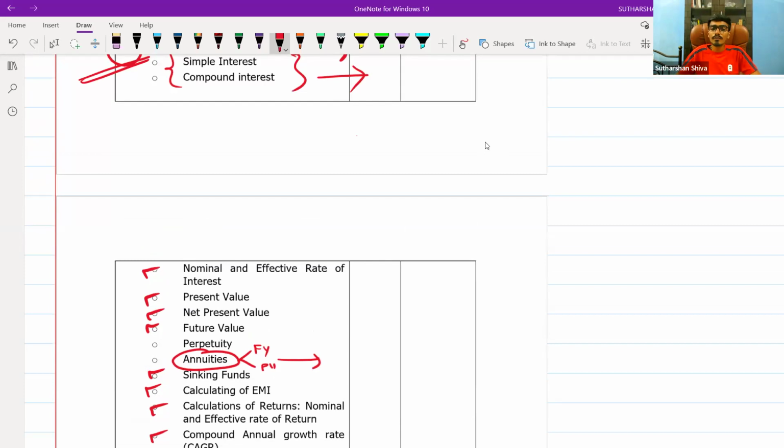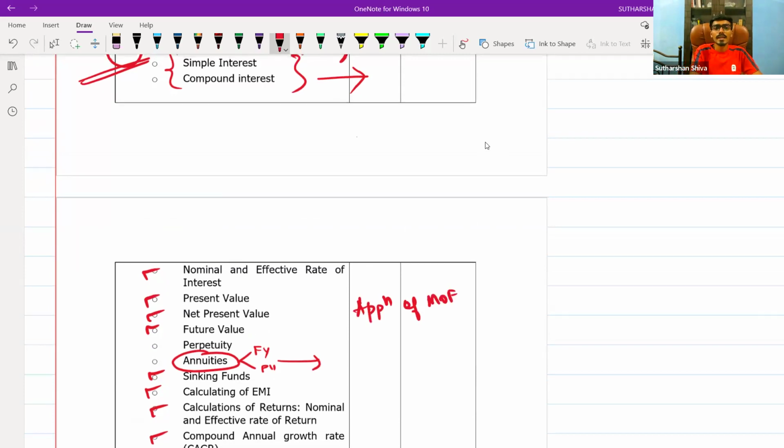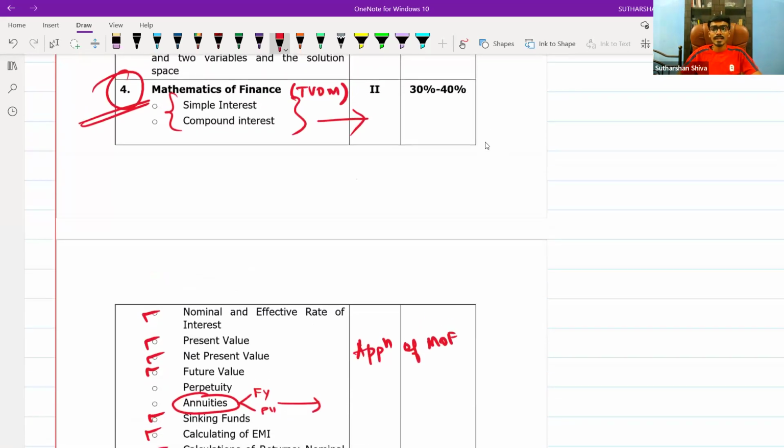Another most important focus, if I want to tell in one word, it is application of mathematics of finance. That is bond, valuation of bond, leasing problem, and then net present value, CAGR. These are the applications of mathematics for finance. That topic you should focus.